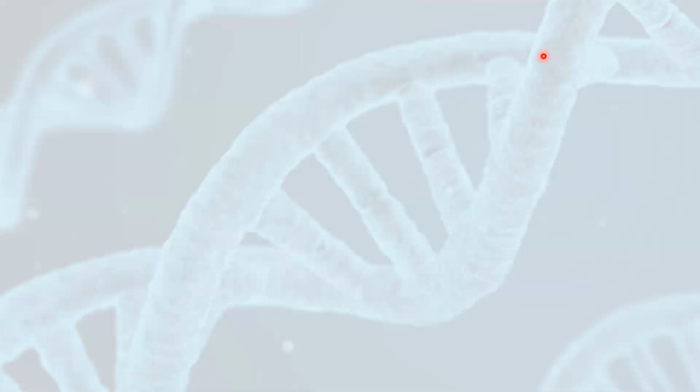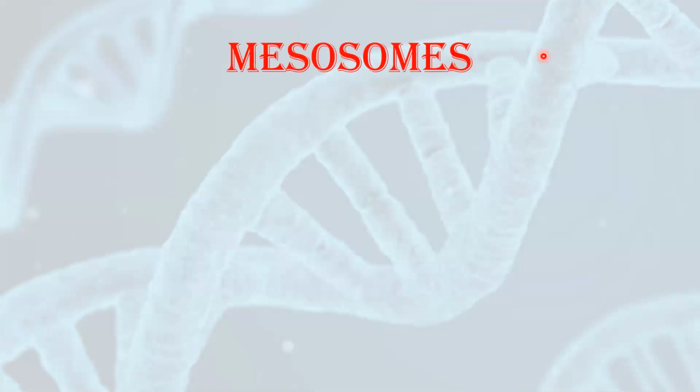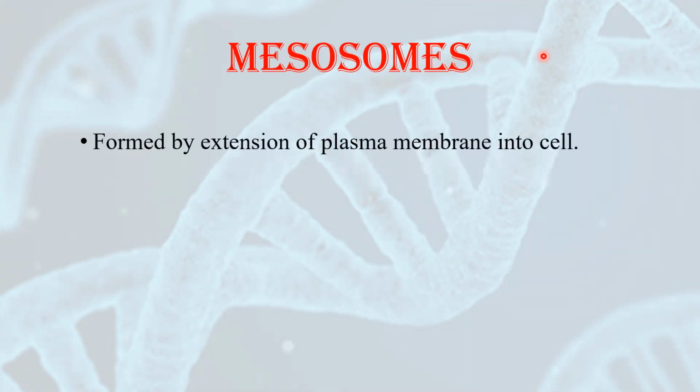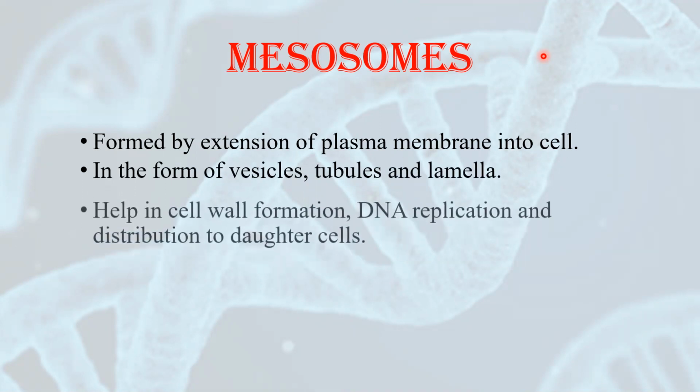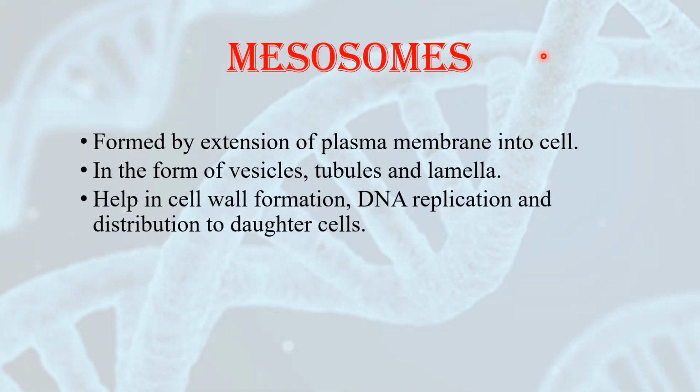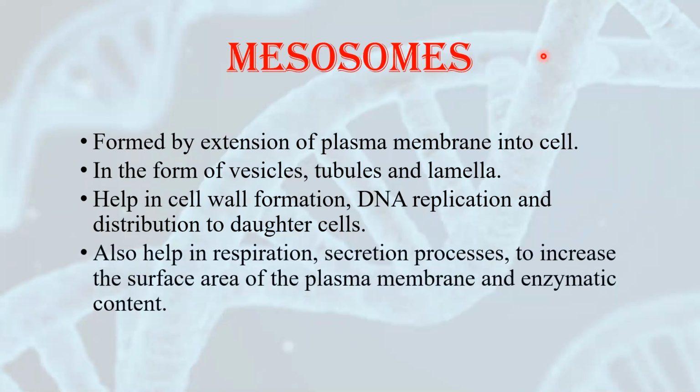When we come inside the cell of a prokaryote, there are some different kinds of bodies. First is the mesosome. Let us see what these mesosomes are. These are formed by extensions of the plasma membrane inside the cell. These are actually ingrowths of the plasma membrane. They are present in the form of vesicles, tubules, or lamellae. They help in cell wall formation, in DNA replication and the distribution of this DNA to the daughter cells. They are also responsible for respiration and for some secretion processes.